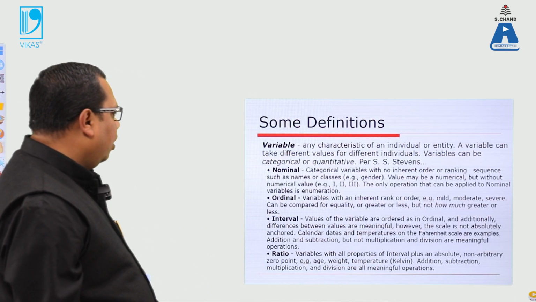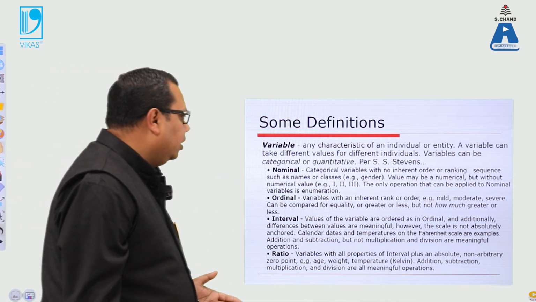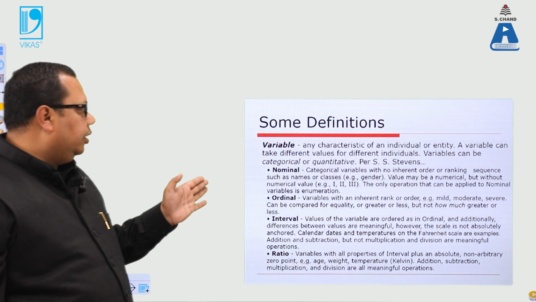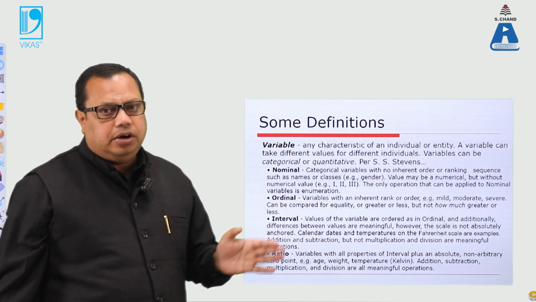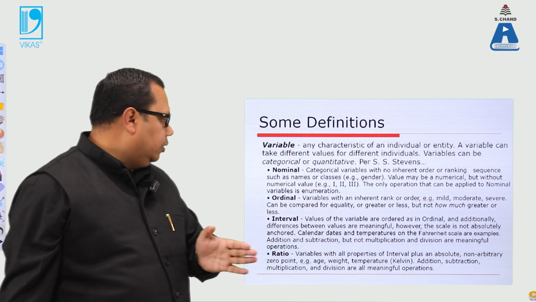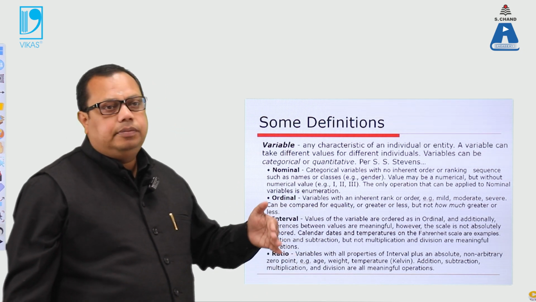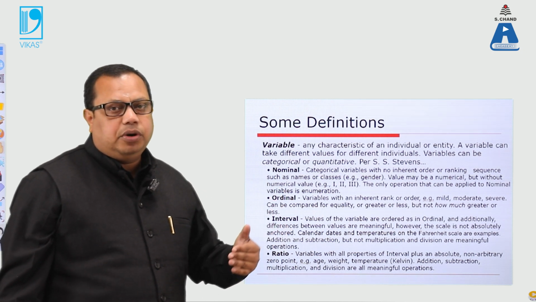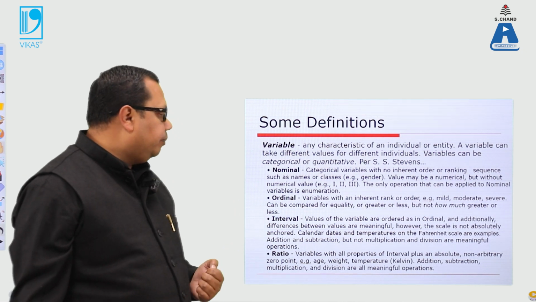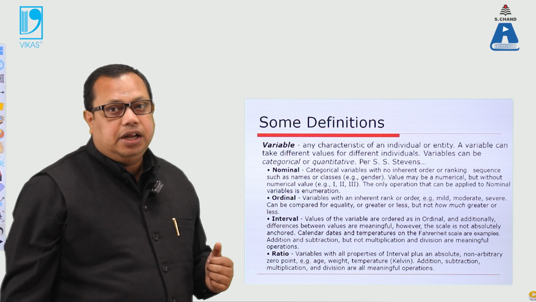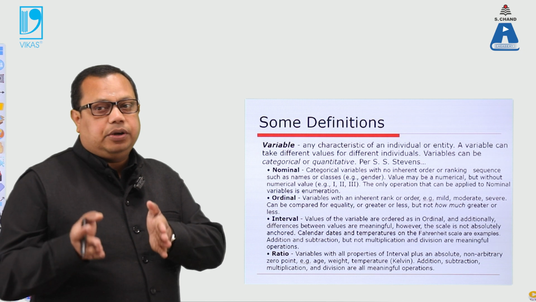Then we have the definitions of nominal, ordinal, interval and ratio. As you know, nominal is basically arranging data in a numerical value. Either we arrange in ascending or descending, we arrange in a particular value. Then we have ordinal. Ordinal is that depending upon the particular numbers, the particular rank, the particular position, we make this particular data. Interval, as we have discussed, is that we categorize the data from one particular type to another type.